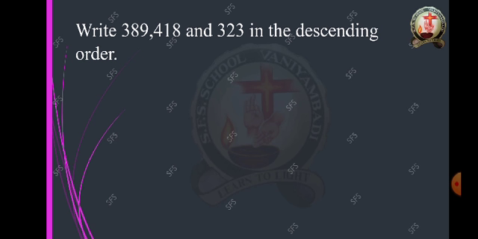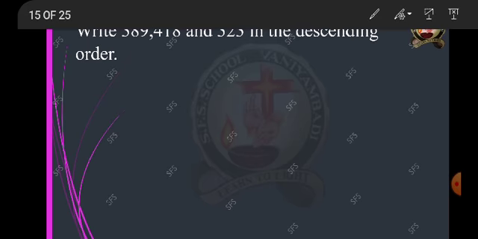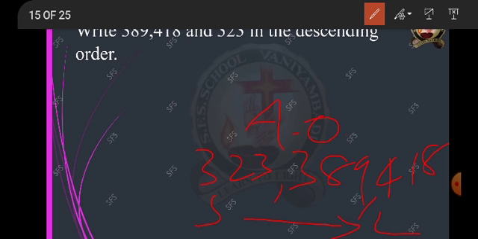So in ascending order, 323, 389 and 418 is your ascending order. This is from smaller to larger. So you can easily tell if the question is the same.